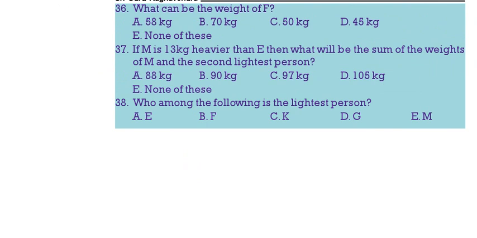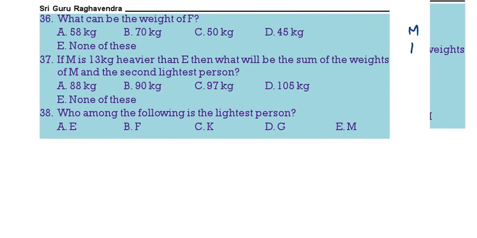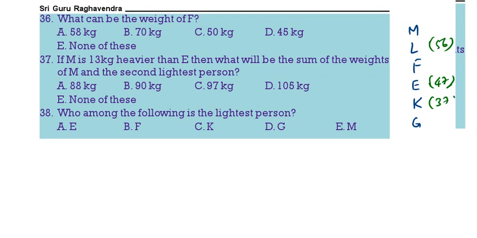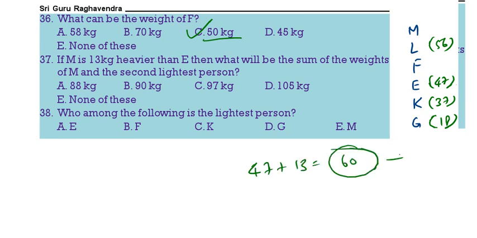Now come to the questions. See M, L, F, E, K, G. L is of 56 kgs, E 47, K 37, G 18. What can be the weight of F? It can be more than 47 and less than 56, it can be 50. Then if M is 13 kgs heavier than E, so E is 47 plus 13, it will be 60. So 60 is the weight of M.